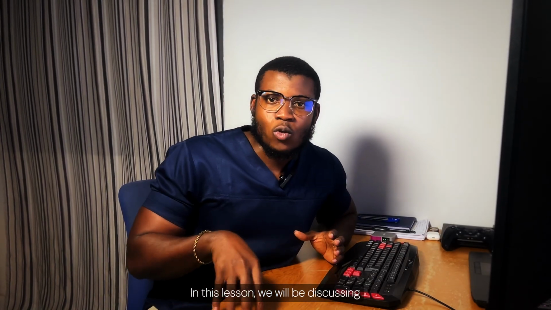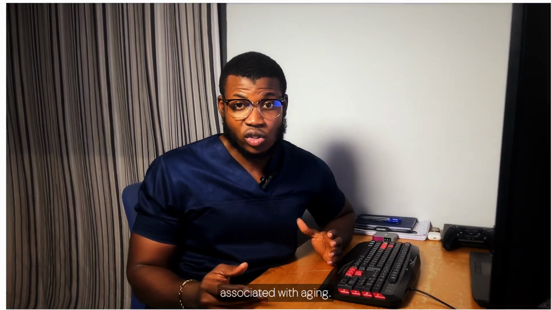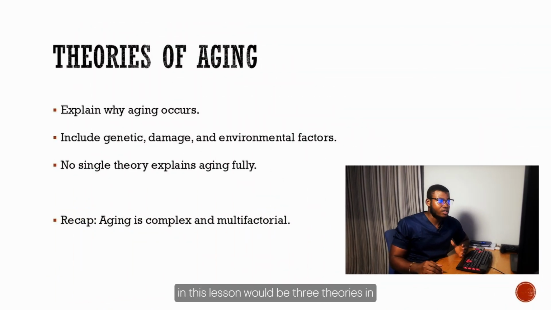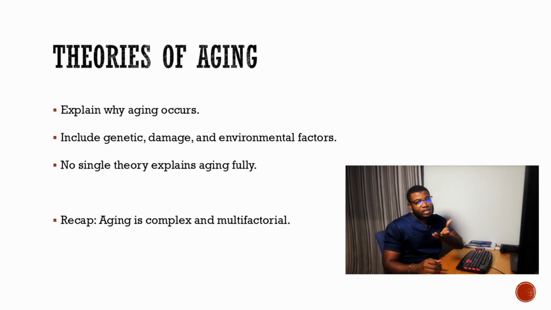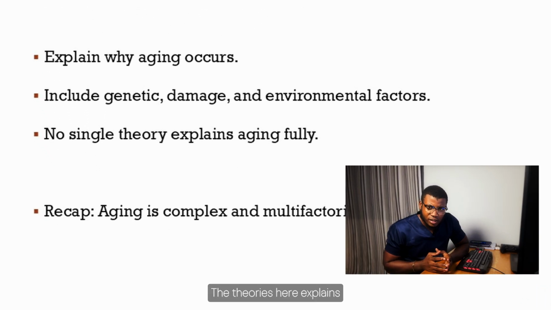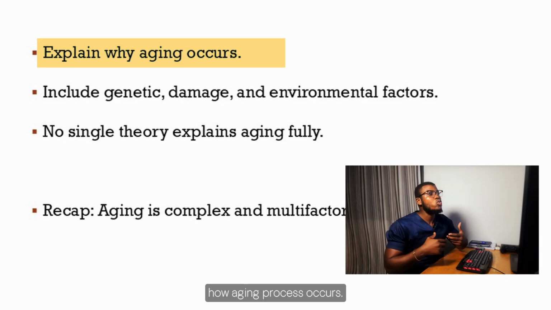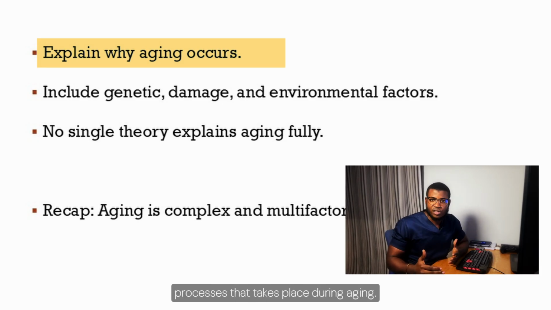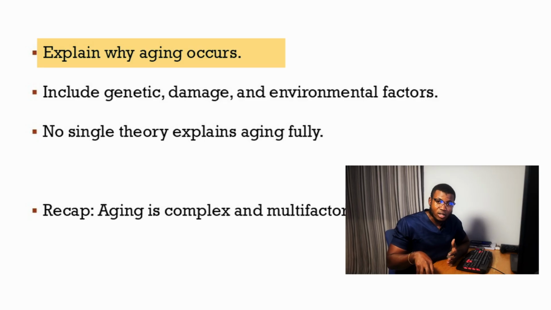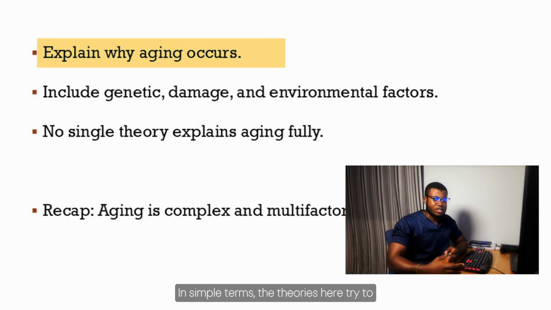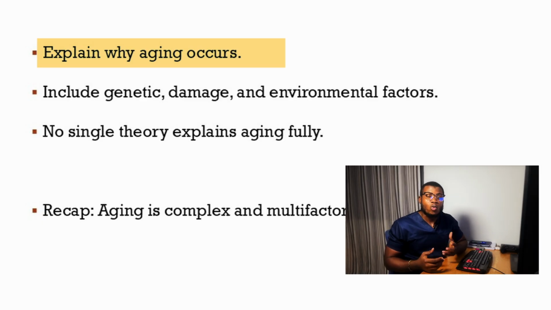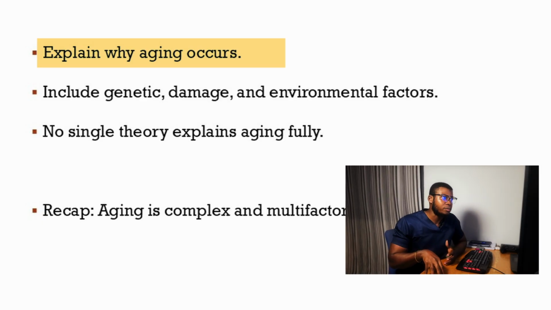In this lesson, we'll be discussing theories that are associated with aging. The theories that we're going to discuss would be three theories in this lesson. Theories here explain how the aging process occurs. They tell us what processes take place during aging. In simple terms, the theories here try to explain the complexity and the multifactorial nature of what occurs during aging.